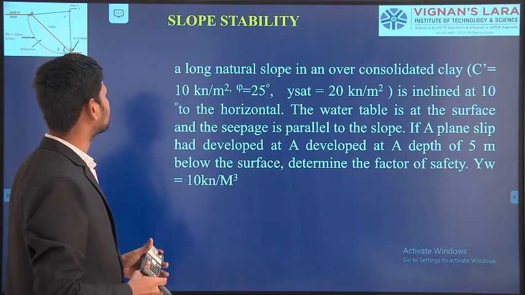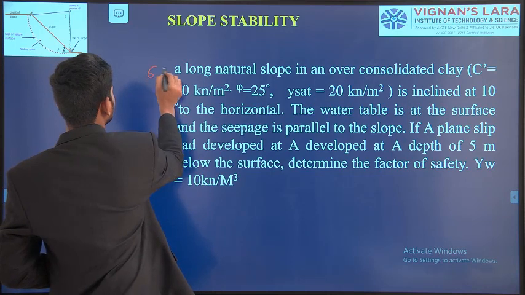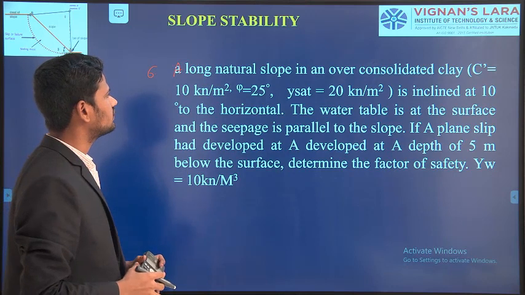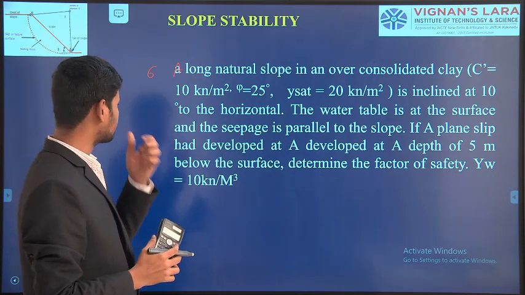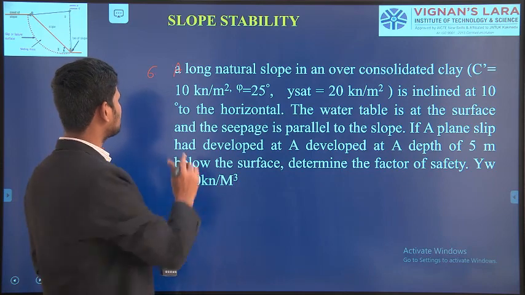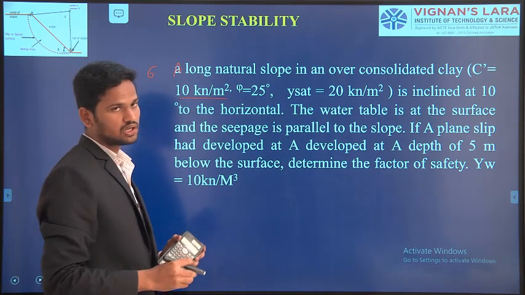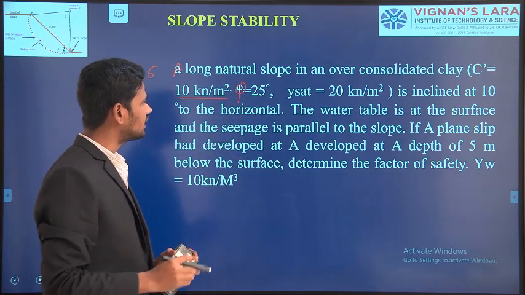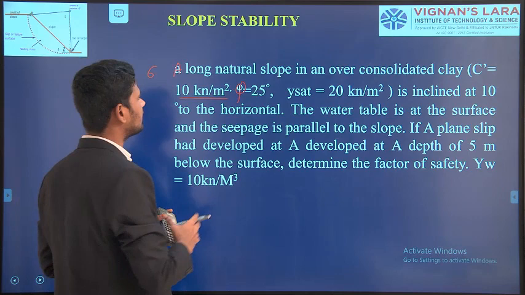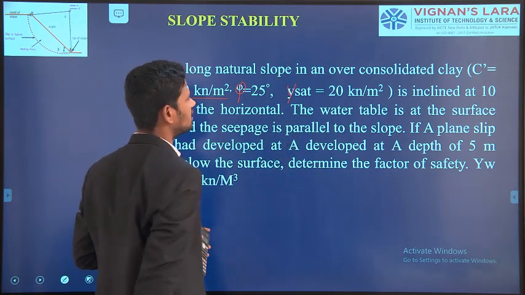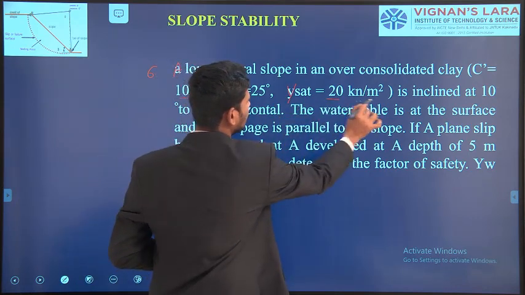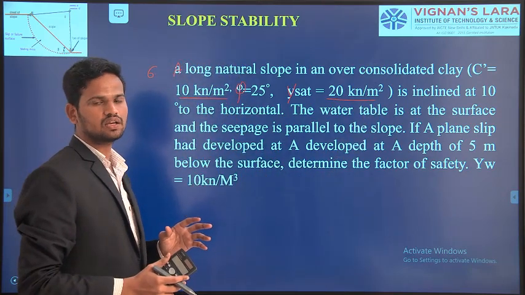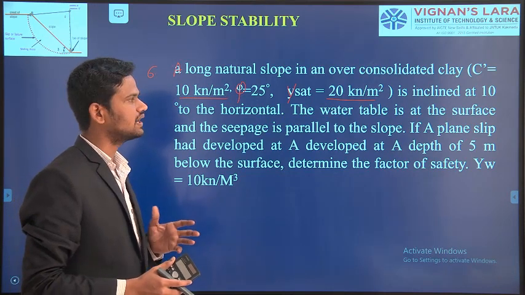The problem is, this is problem number 6 or 5. A long natural slope in an over consolidated clay, where cohesion of the soil mass c equal to 10 kilonewton per meter square and angle of internal friction of the soil mass phi equal to 25 degrees and saturated unit weight of the soil mass gamma sat equal to 20 kilonewton per meter cube. One long natural slope is there. It is formed as over consolidated clay.